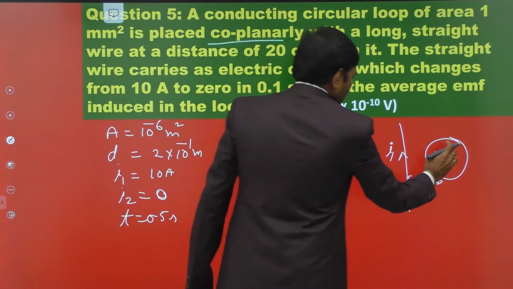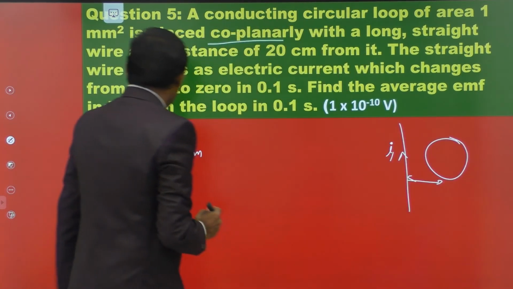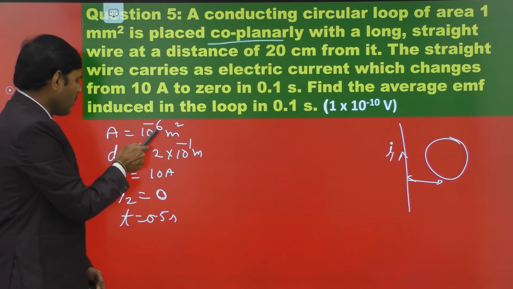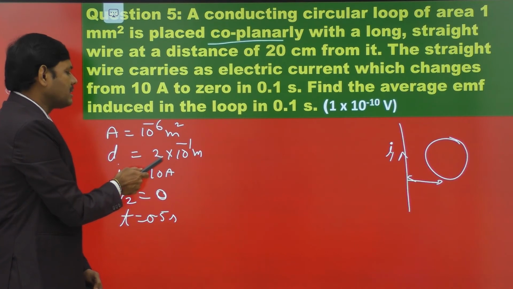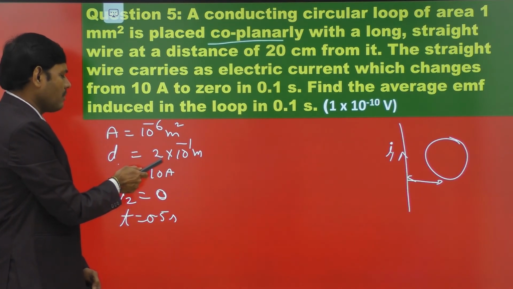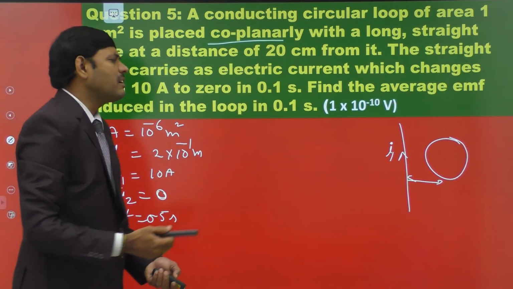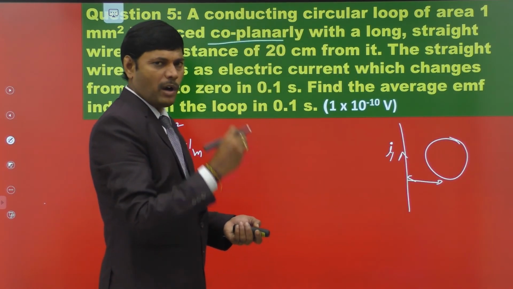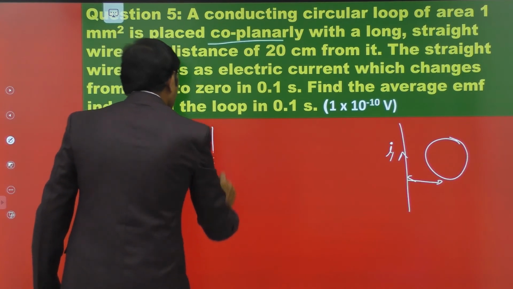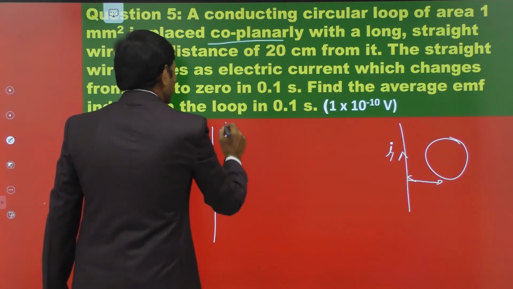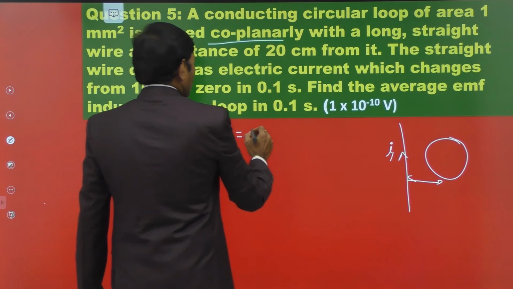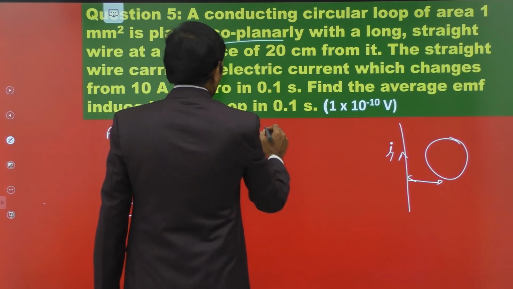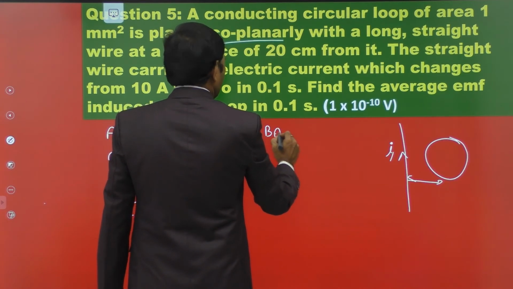The area of the loop is negligible compared to the distance, because the area of the loop is 10 power minus 6 meter square, observe this value, and the distance is 20 centimeters, 2 into 10 power minus 1 meter. So the area of the loop is very small. That's why we assume there is a uniform magnetic field passing through the loop. Therefore, initial flux is phi 1, which is equal to number of turns, that is 1 here, magnetic field into area, NBA.